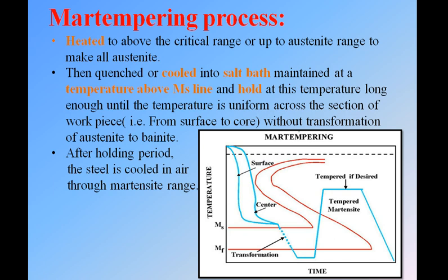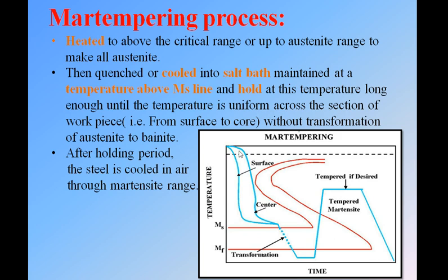Then we cool the material. This blue line will show the cooling process up to where we have two lines, MS line and MF line. As it is a Marr tempering process, this will produce a Martensite phase. MS means Martensite start, MF means Martensite finish.